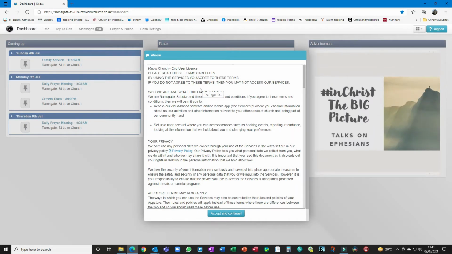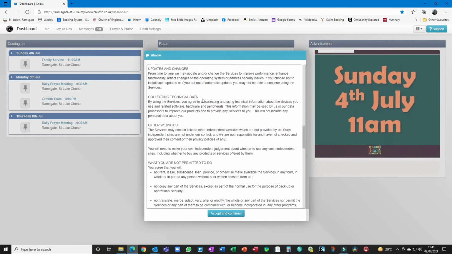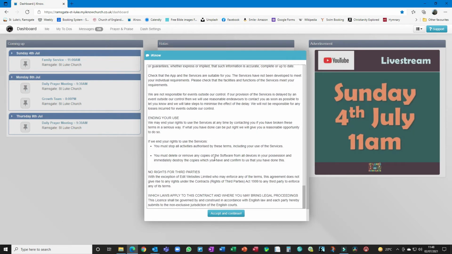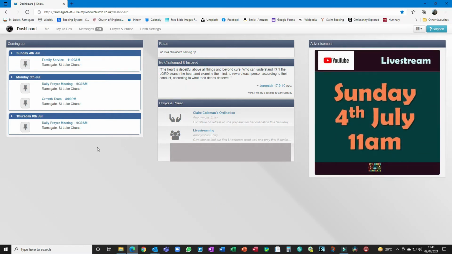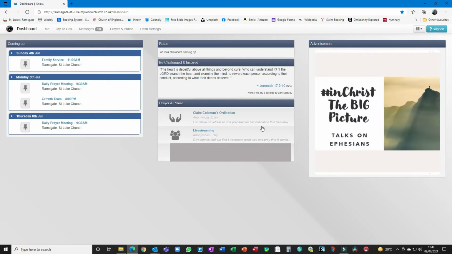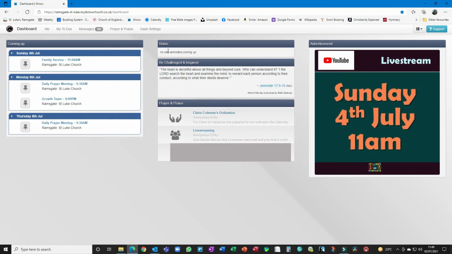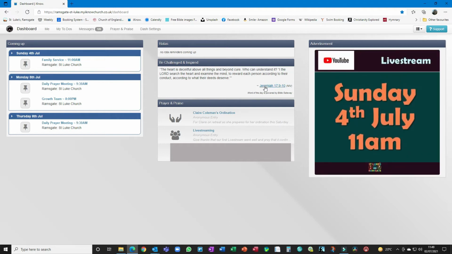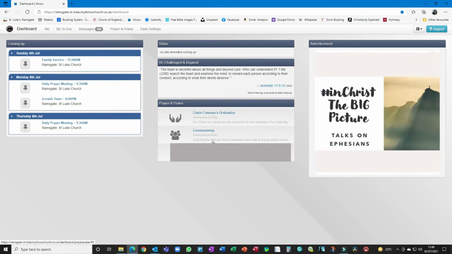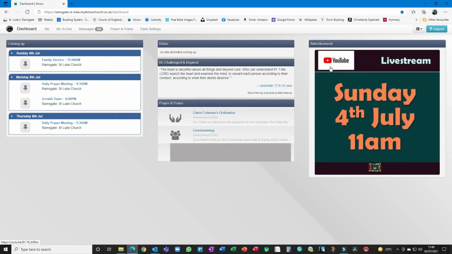You then need to read through the iKnow terms and conditions and click accept and continue, and then you get access to the main iKnow dashboard. And here you've got events coming up at St Luke's. If you join a team and they put you on a rota, then there'll be reminders here about when you're next on the rota coming up, which can be very useful. There's a beautiful verse here, a verse from the Bible each day, and some things to pray about here. And there's some advertisements on the side, which we're putting up here.